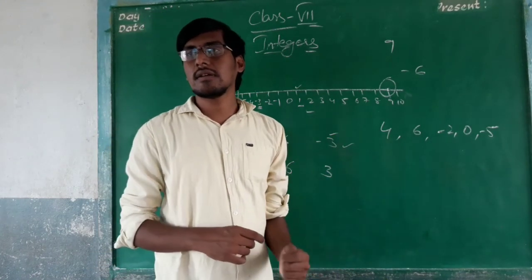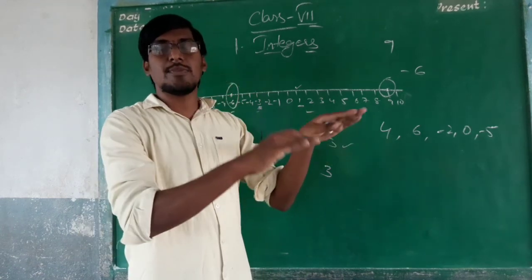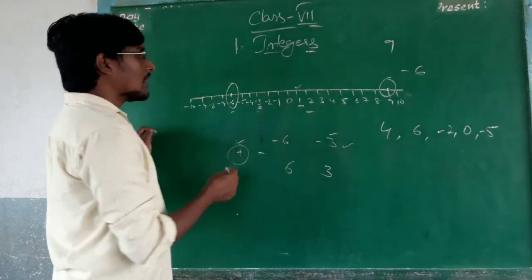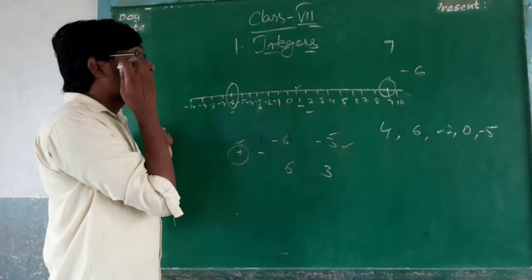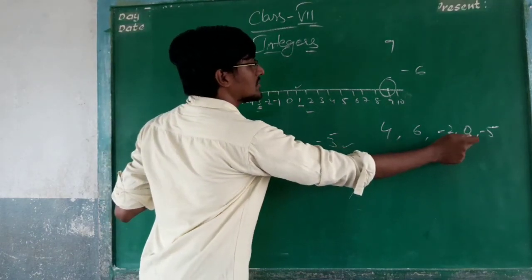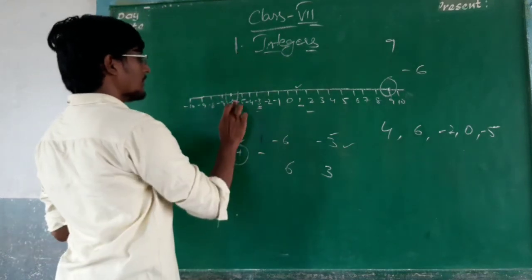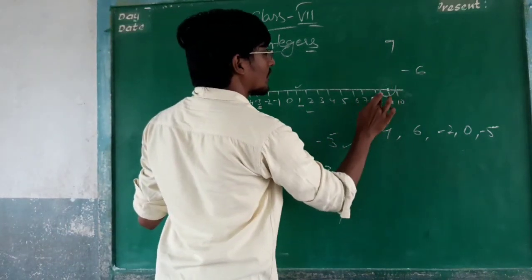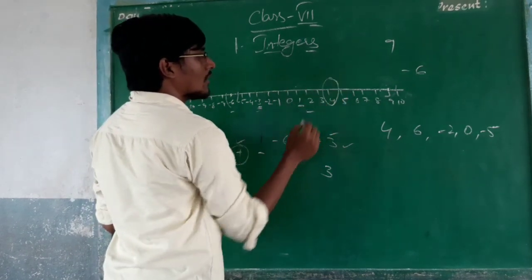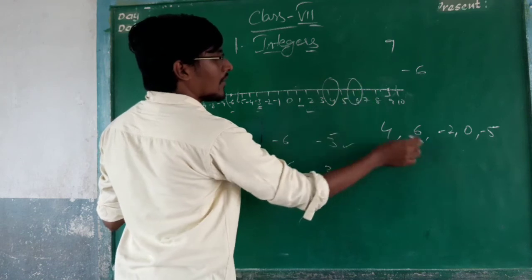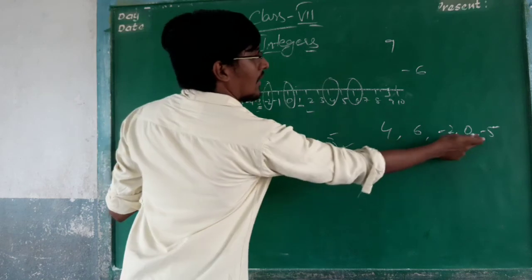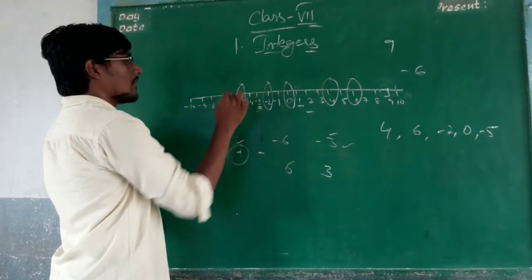Ascending order means from the smallest number to the biggest number. Here I am marking the values 4, 6, minus 2, 0 and minus 5.